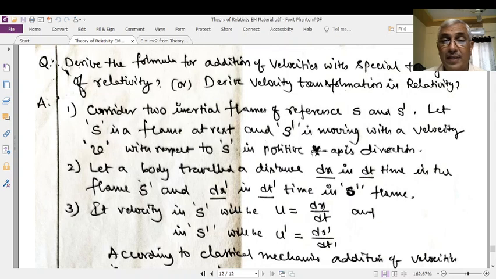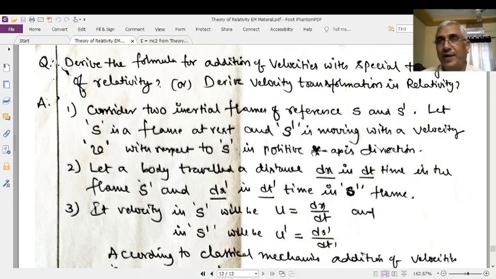These are the equations which can be used as the velocity transformations. That is transformation of velocity from one frame to the other frame when two inertial frames measure the velocity of a moving particle. That's why these equations are known as the velocity transformation equations. Right. They are nothing but the relative velocity equations.